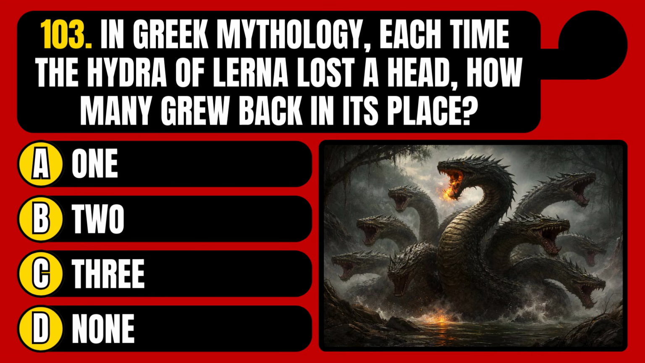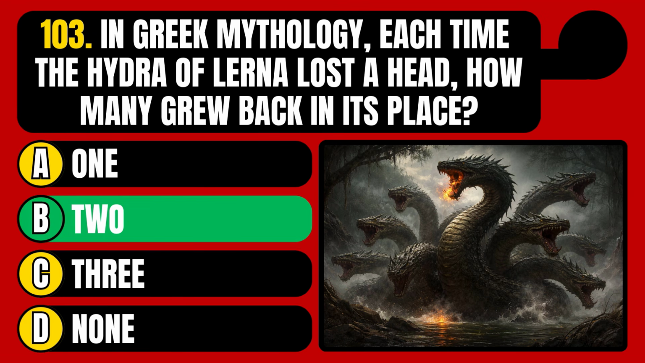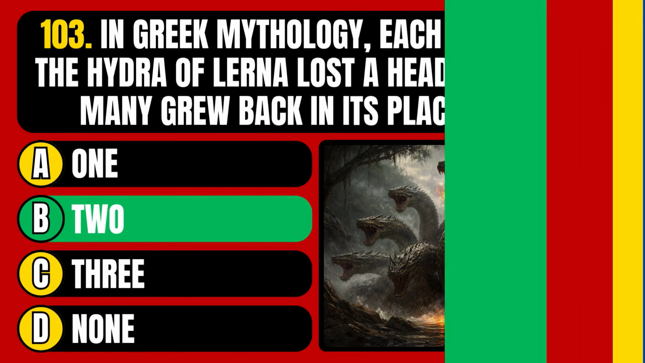In Greek mythology, each time the Hydra of Lerna lost a head, how many grew back in its place? 1, 2, 3, or none? The correct answer is option B, 2.